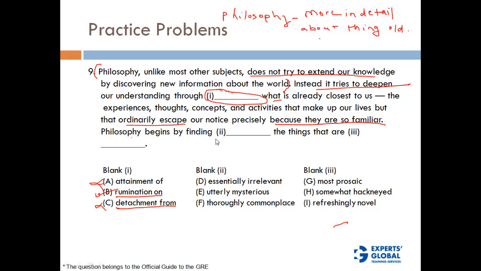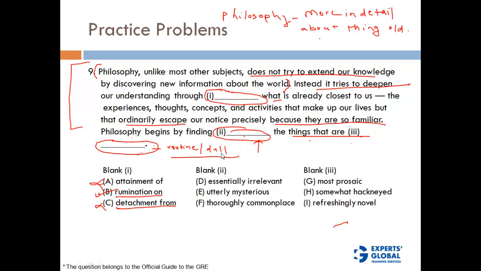Okay, so philosophy begins by finding something, the things that are something. So what can these two blanks be? From here what we gather is philosophy is not about knowing more information, it is about learning in detail about things that are very dull or very monotonous, or daily routine, right? So the things that are dash, this word here has to be something like routine or dull. And philosophy begins by finding interesting the things that are routine or something like that. So this is in contrast with what would normally go with dull or routine, right?